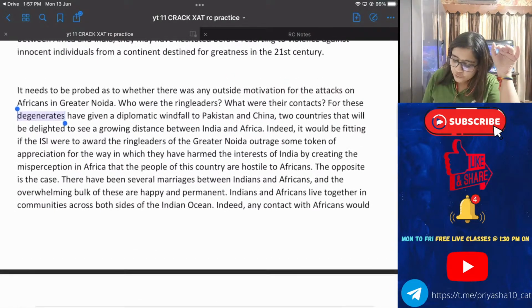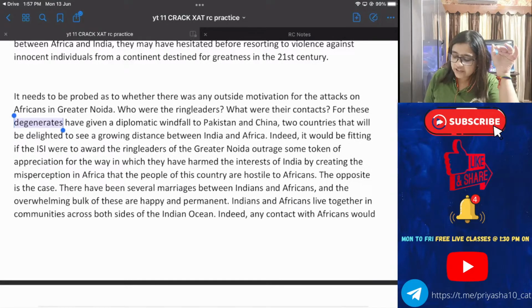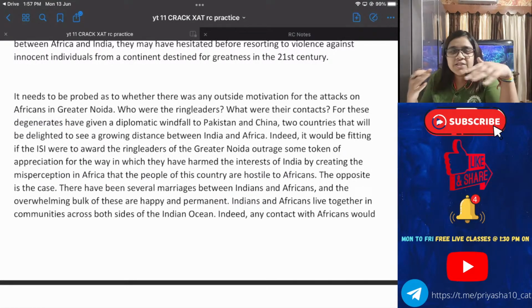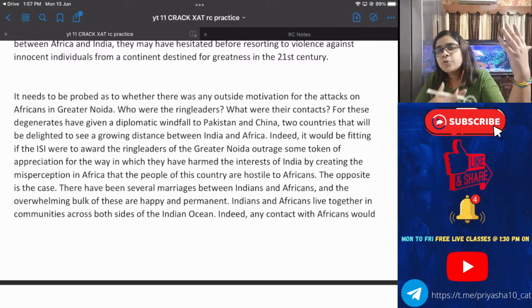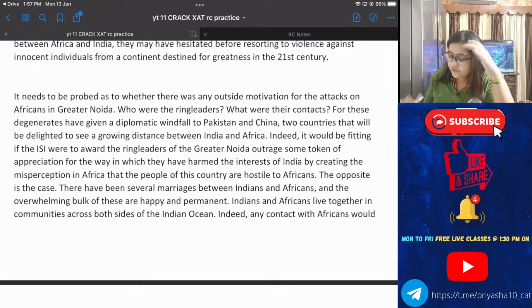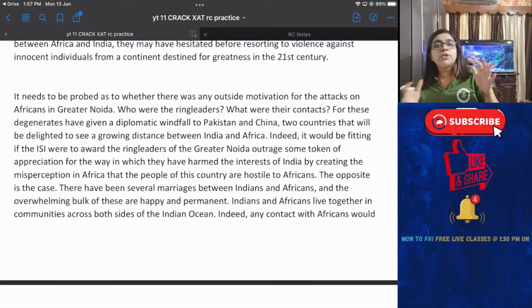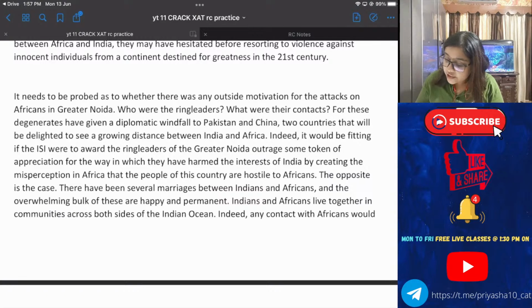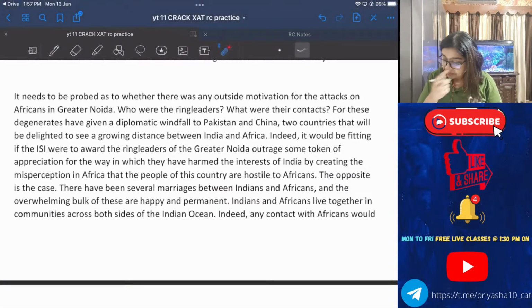So even if you don't know the meaning of certain words in RCs, do not wait for them. Try to construct the meaning on your own through the sentence. So degenerates have given a diplomatic windfall. Pakistan and China are the two countries who will be super happy if there are not so good relations between India and Africa, or there's a distance between India and Africa.